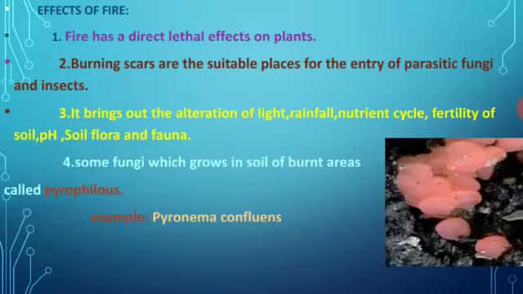And next one, effects of fire. The fire has a direct lethal effect on plants. The burn scars provide a suitable place for entry of parasitic fungi and insects. It also brings alterations in light, rainfall, nutrient cycles, fertility of the soil and pH of the soil for flora as well as fauna. Flora means plants, fauna means animals. Some of the fungi which grow in the soil of burnt areas are called pyrophilous. Example, Pyronema confluens, a fungus that grows in the burnt area.